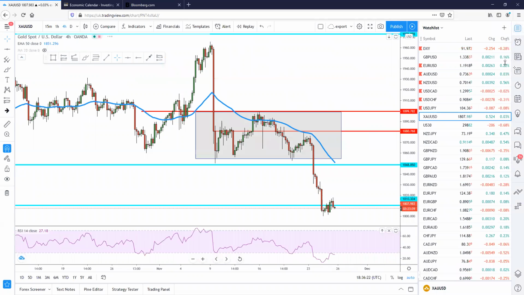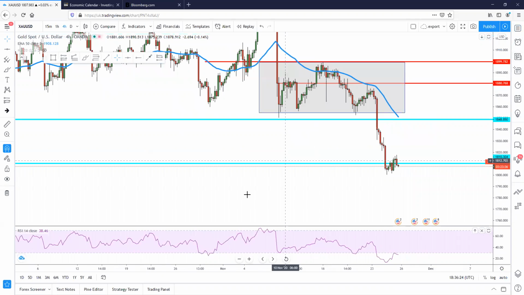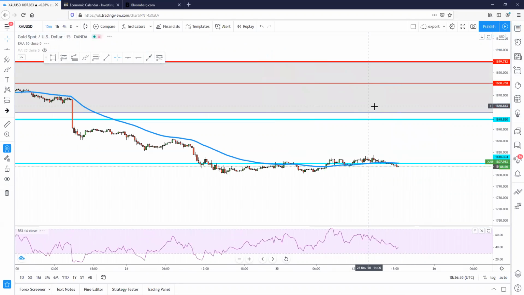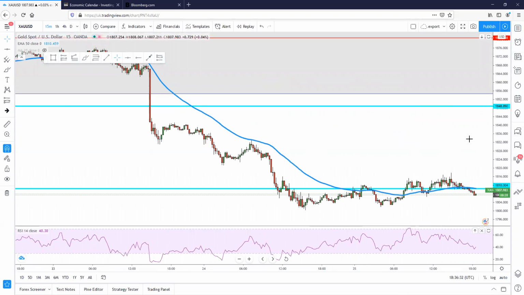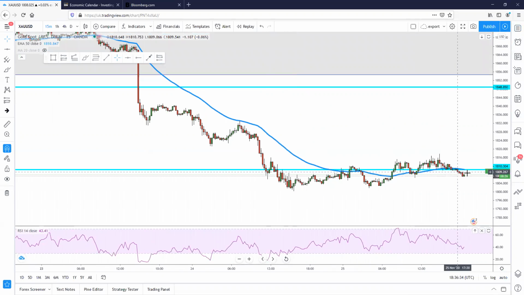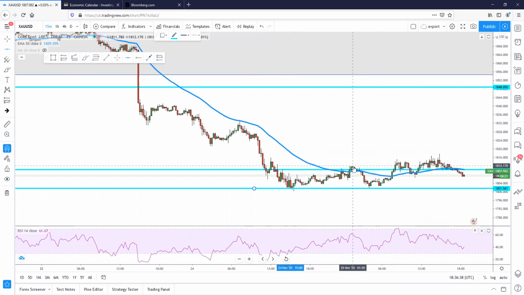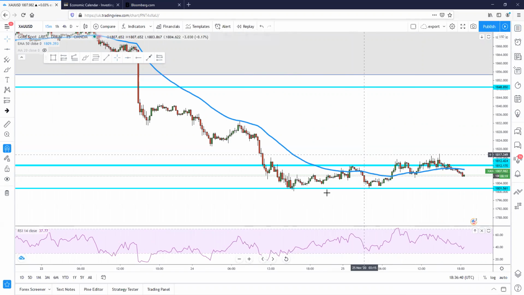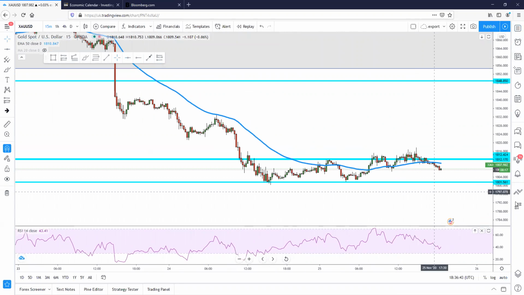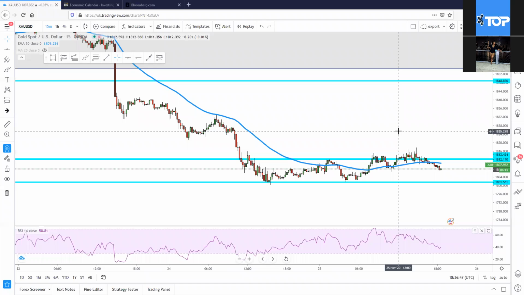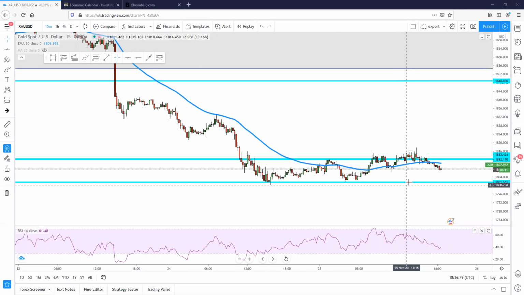So what could it mean for the dollar? If we look at gold right now, we can clearly see that it's been ranging overall today, and it hasn't been moving a lot. If I go to a shorter time frame, it'll be easy to understand. Let me just draw 2 lines right now. We can see that gold is ranging between these 2 lines, around 1801 to 11 pips or so, up and down, not really moving anywhere.